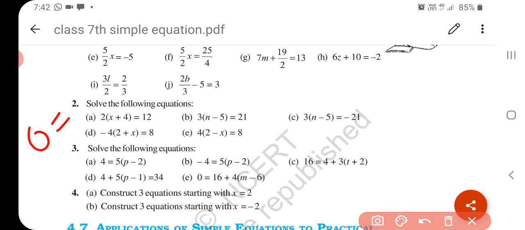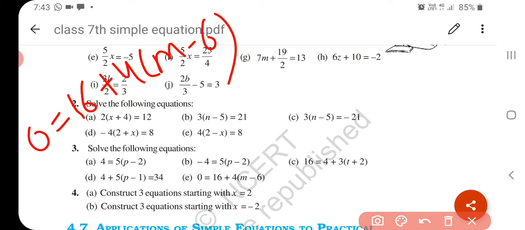0 is equal to 16 plus 4 into m minus 6. Here it is 0.